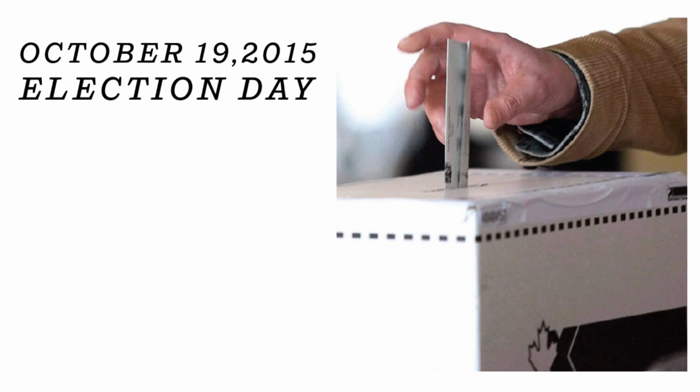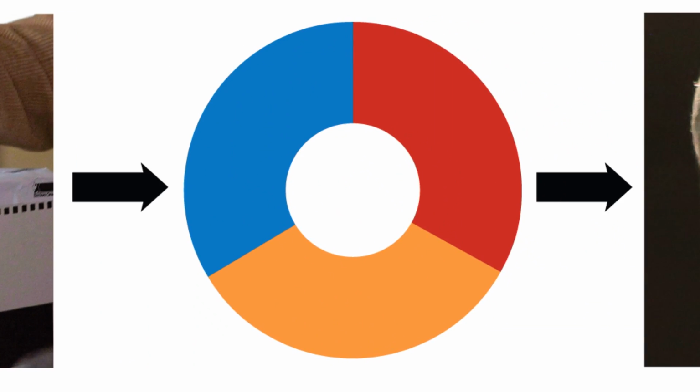On October 19th, Canadians will head to the polls in what has been one of the most hotly contested elections in recent Canadian history. But what if no party wins more than 50% of the available seats? Well, at that point, the process of setting up a minority government begins.